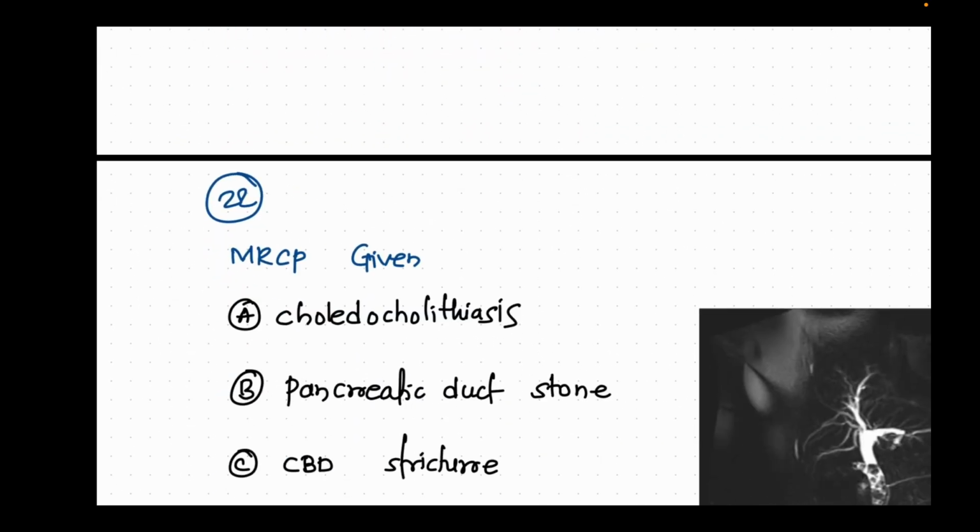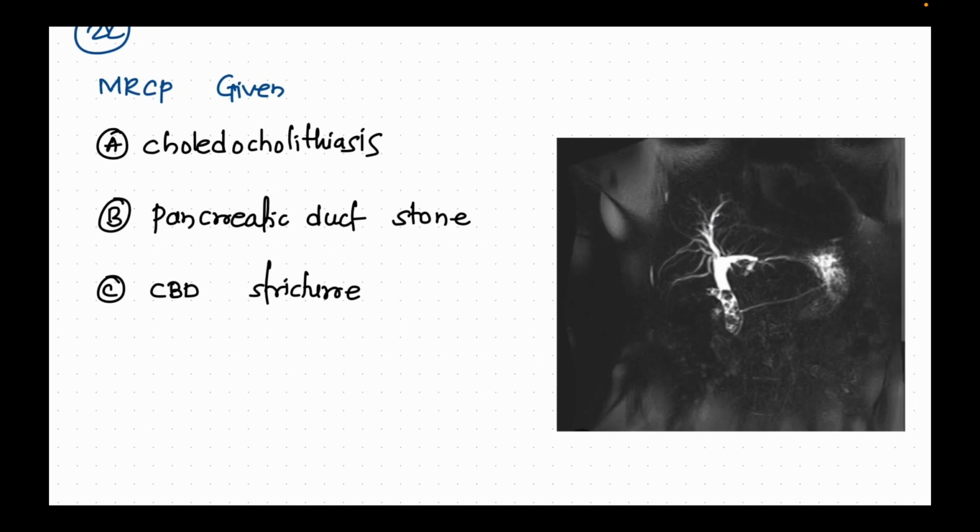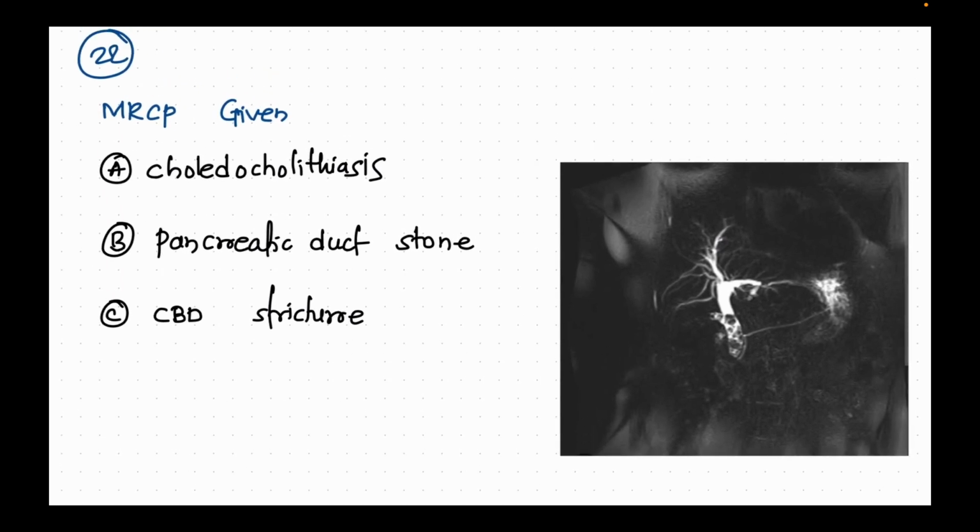Now the next question is an MRCP given, and there are options like choledocholithiasis, pancreatic duct stone and CBD stricture. But here, look over here. So here we have the MRCP image and I think this is choledocholithiasis.